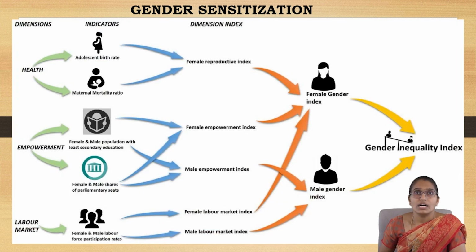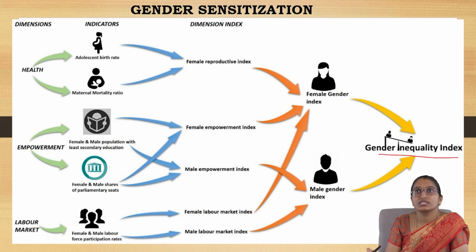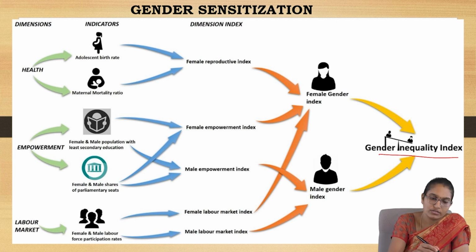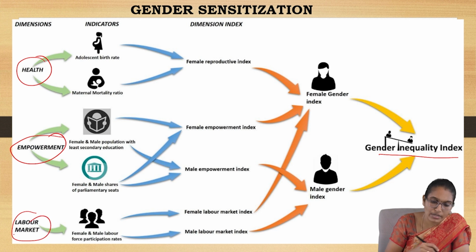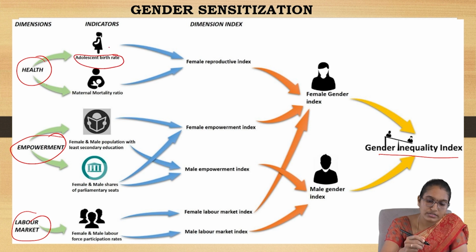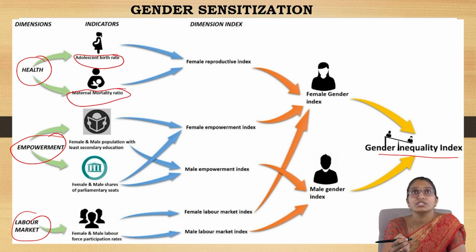Now the gender inequality index, which gives gender parity or inequality, gives what? You know that it is based on three dimensions: health, empowerment, and labor market. What are the indicators in terms of health? Adolescent birth rate and the maternal mortality ratio.